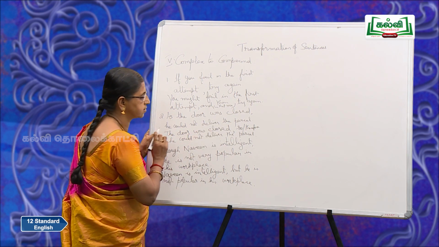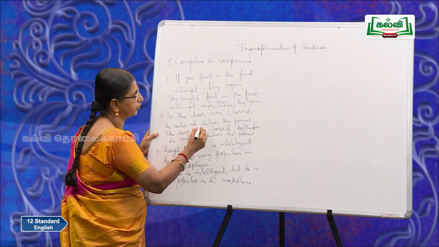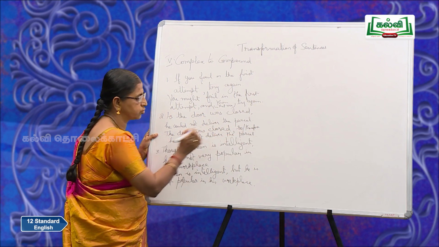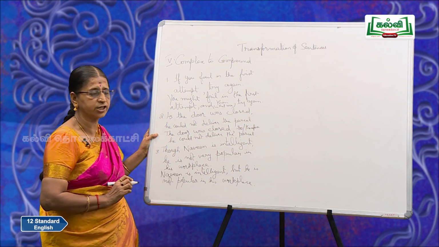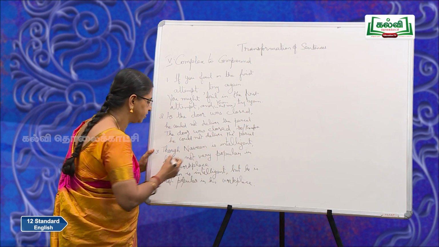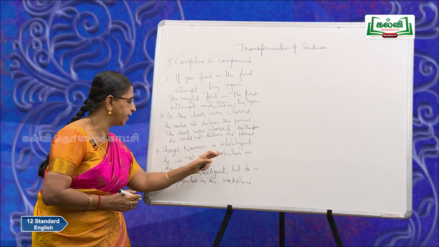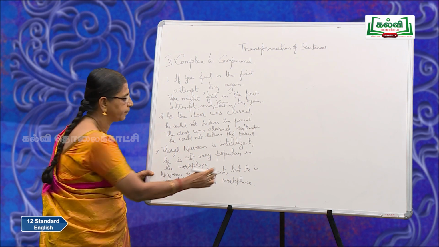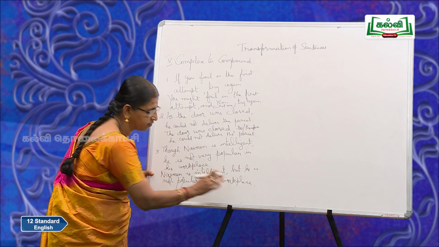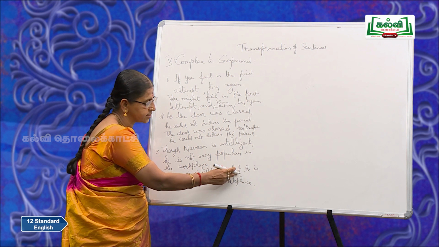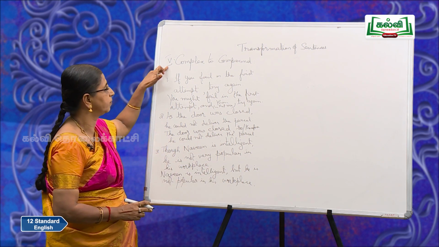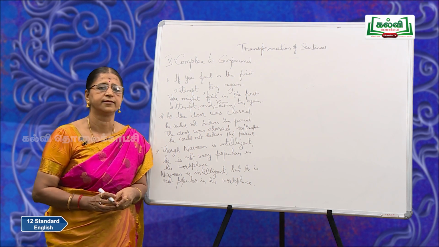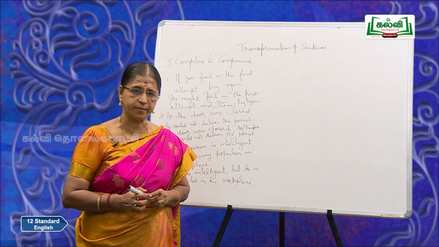The door was closed, main clause 1, so or therefore he could not deliver the parcel, main clause 2, so or therefore is your conjunction. Though Naveen is intelligent, subordinate clause, he is not very popular in his workplace, main clause. Naveen is intelligent, main clause 1, he is not popular in his workplace, main clause 2, but or yet or still is your conjunction. So, complex sentences have been converted into the compound sentences. This is how you do the transformation.